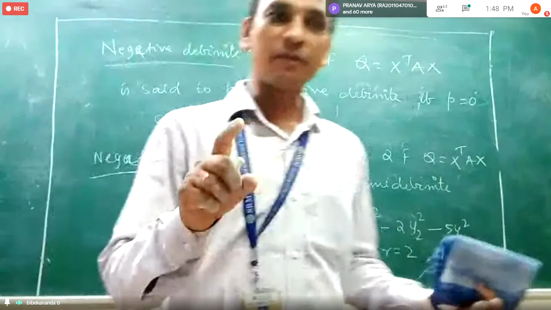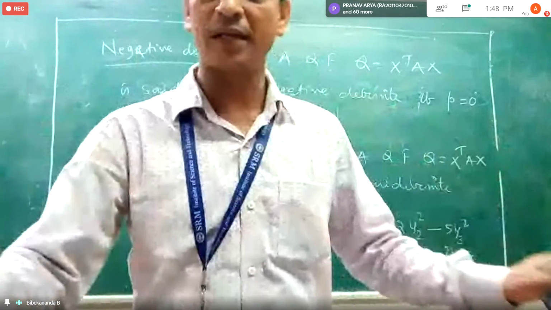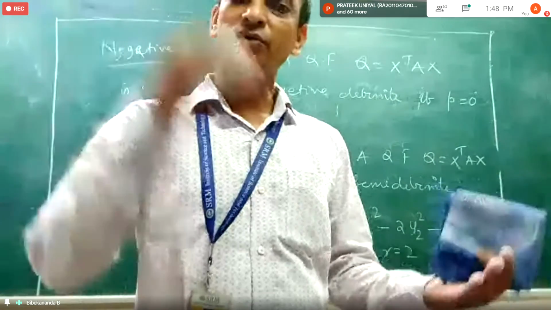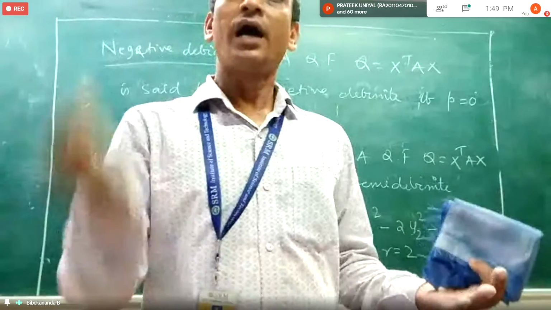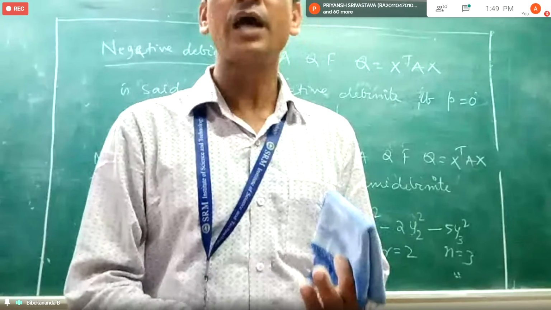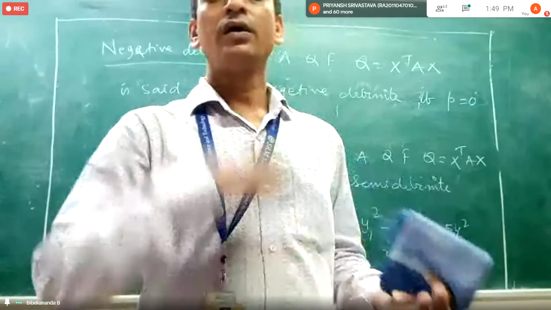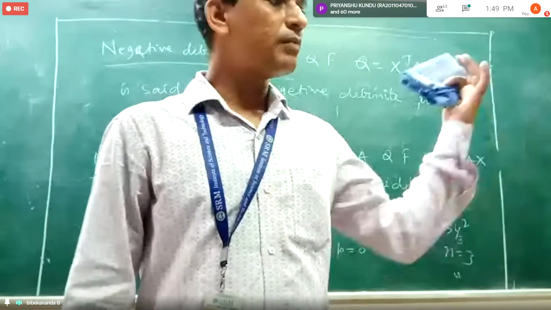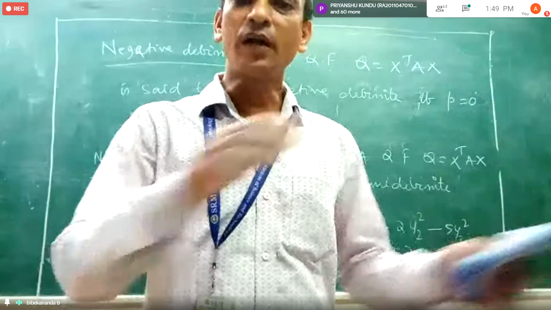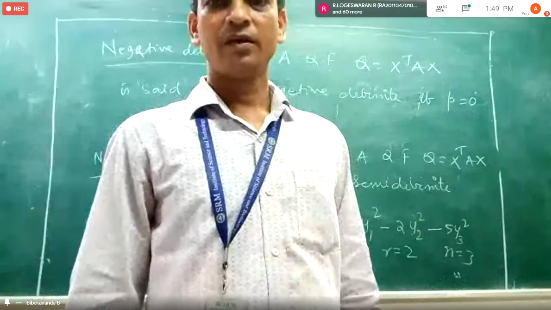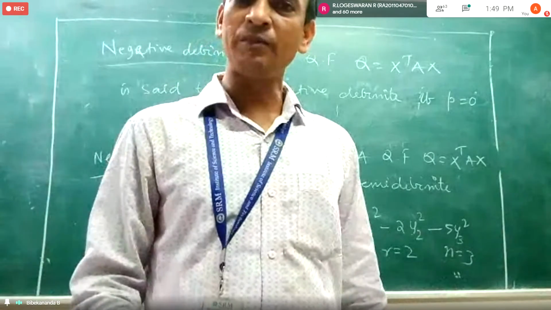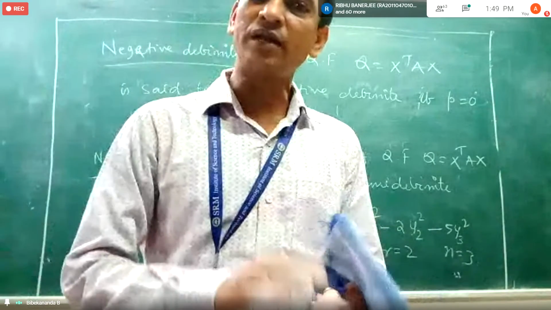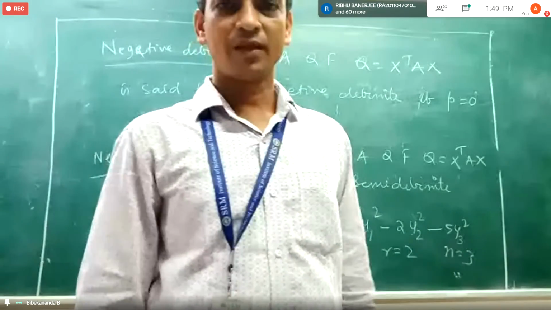Negative definite means all are negative. There will be no zero eigenvalue. Whenever it comes to negative semi-definite, either the eigenvalues are 0 or all are negative. Similarly, positive definite means all eigenvalues are positive. Positive semi-definite means the eigenvalues are either 0 or positive.